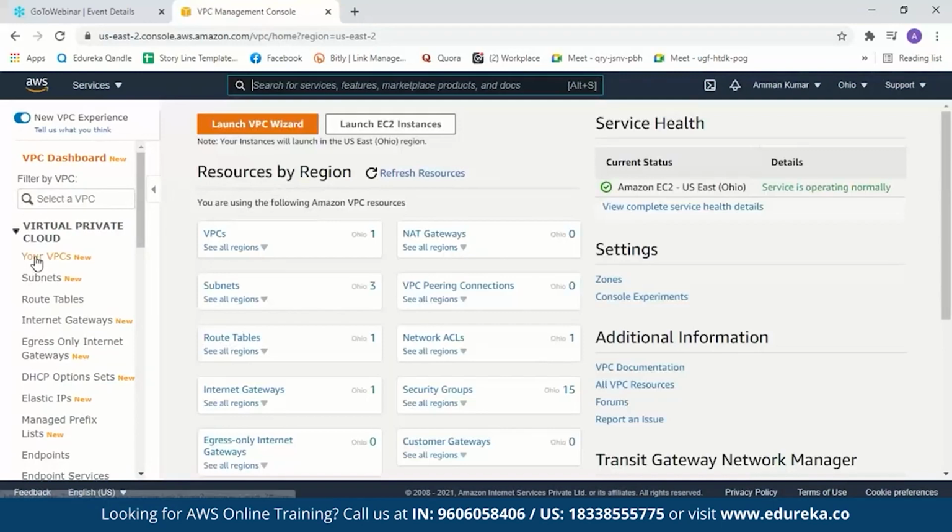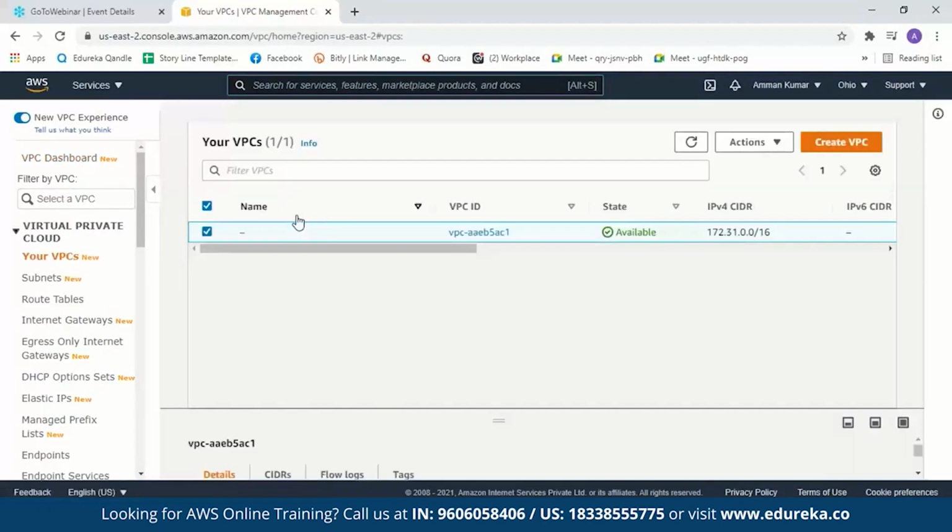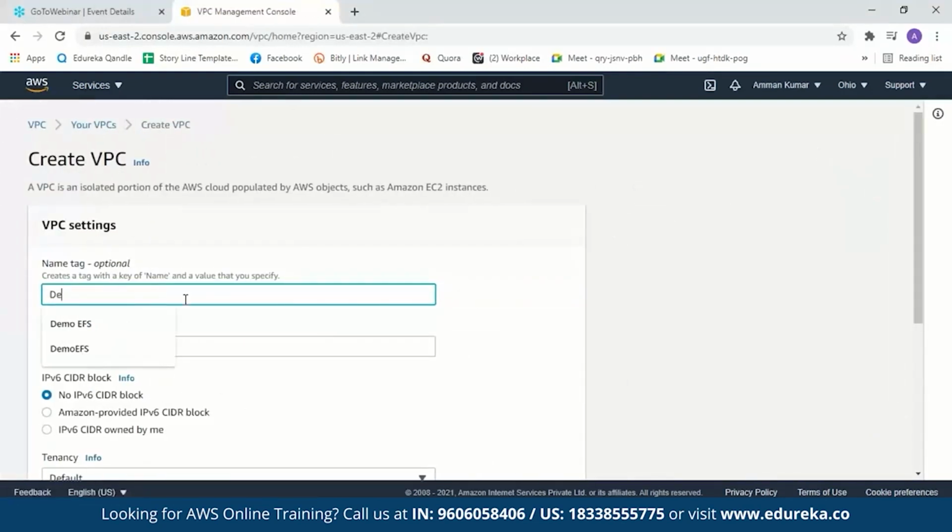Now when you click on VPC, you can see there is a default VPC as I mentioned before. It will also have a default subnet inside it. So now let us create our own VPC. We'll click on create VPC. It will ask us to name our VPC. Let me name it demo VPC. Now when you create a VPC, you must specify a range of IPv4 addresses for the VPC in the CIDR block, which stands for classless inter-domain routing.